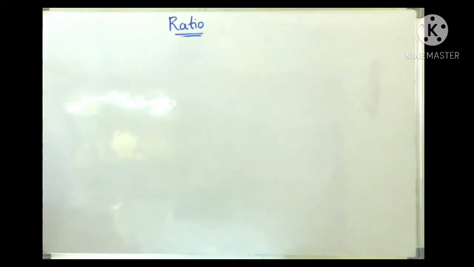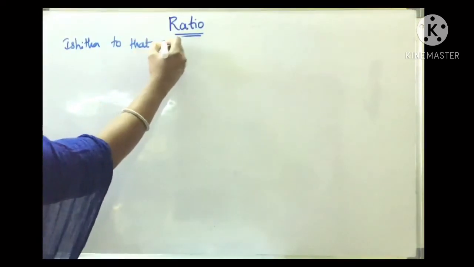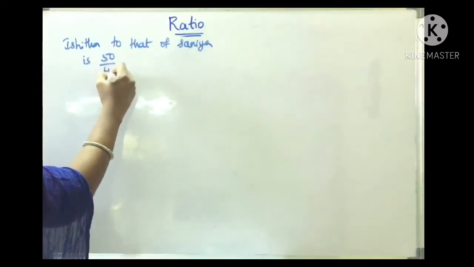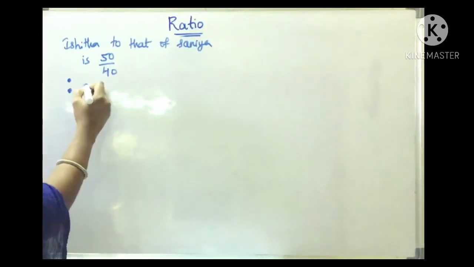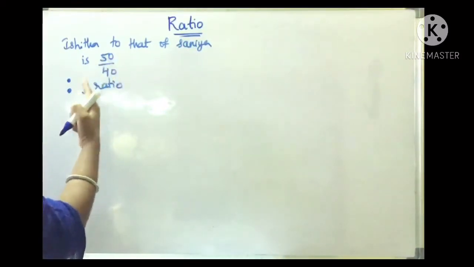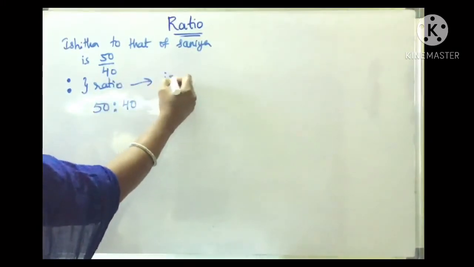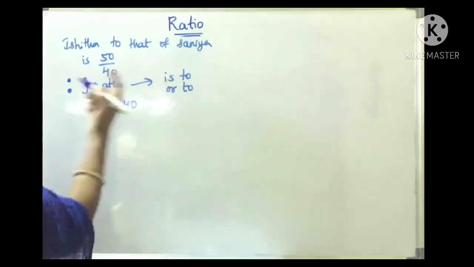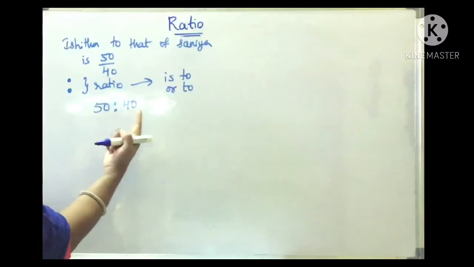Now we can say that the ratio of the weight of Ishita to that of Sania is 50 by 40, 50 kgs by 40 kgs. Usually we use the symbol colon to represent a ratio. Therefore the ratio of the weight of Ishita to that of Sania is written as 50:40, and this is read as 50 is to 40. This is the symbol for ratio. It can be read as 'is to' or just 'to'.